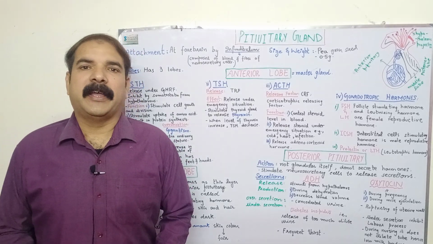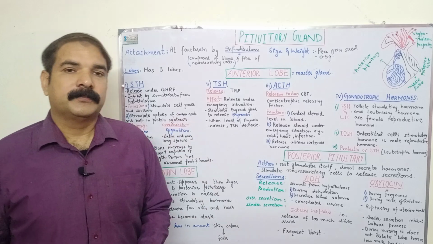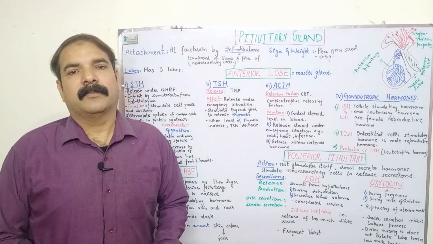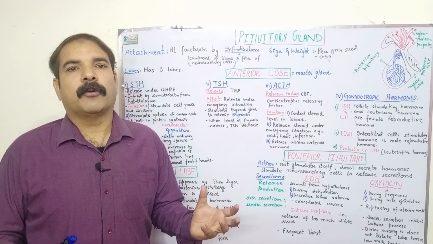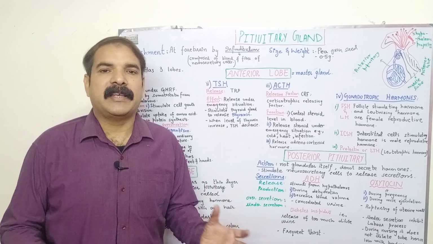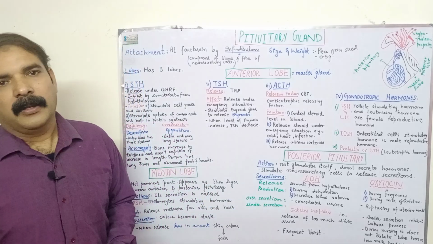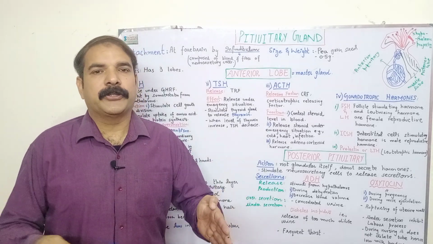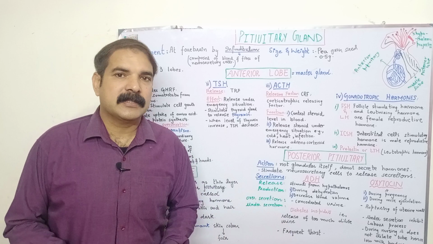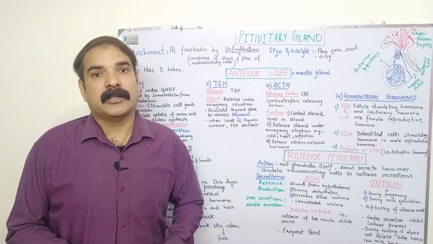The topic of today is the pituitary gland. What is a gland? A gland is a structure present in the human body which is specialized to release some secretions. These secretions are called hormones, and these hormones are transported through the blood and reach their target cells and bring internal and external changes.